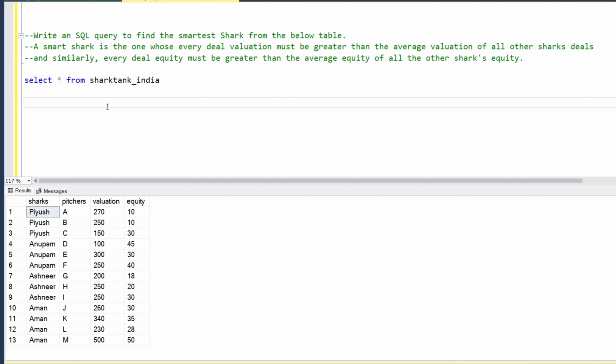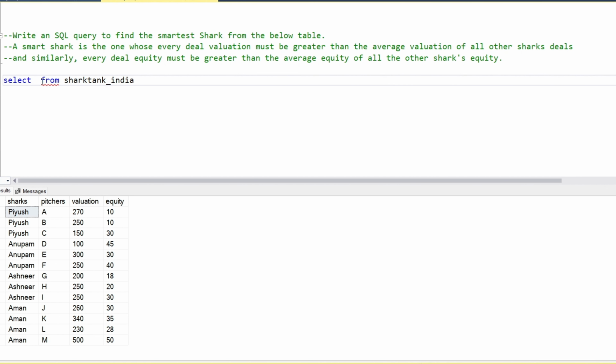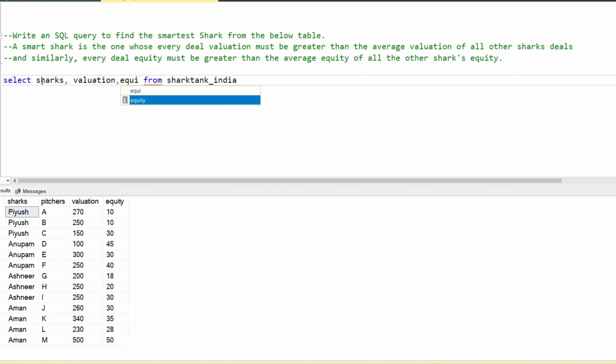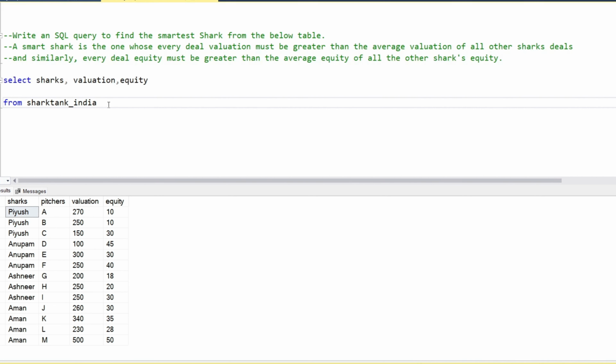Let's do that. First of all, we're going to find the average valuation and average equity. Let's go into the sharks, valuation and equity from Shark Tank India. What we're going to do here is give the alias S1, and we're going to calculate the average.